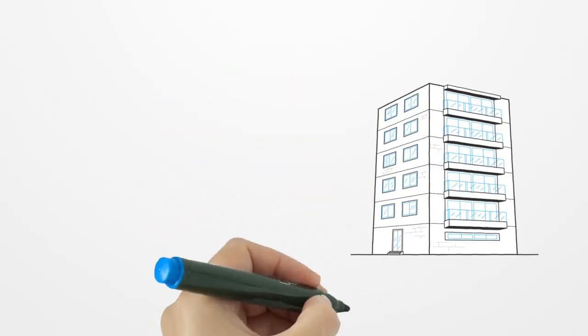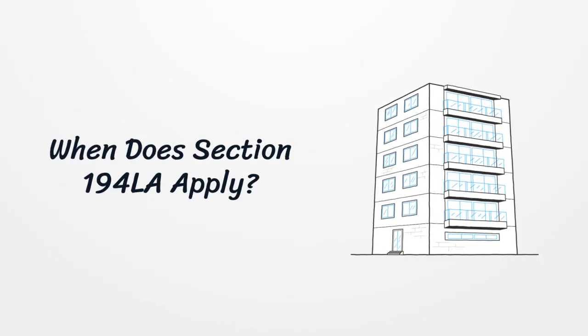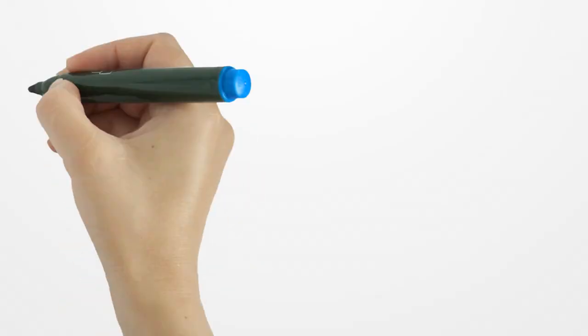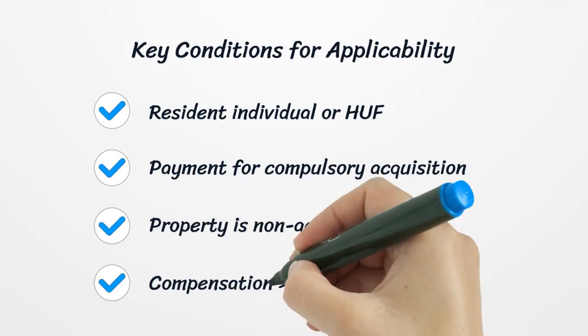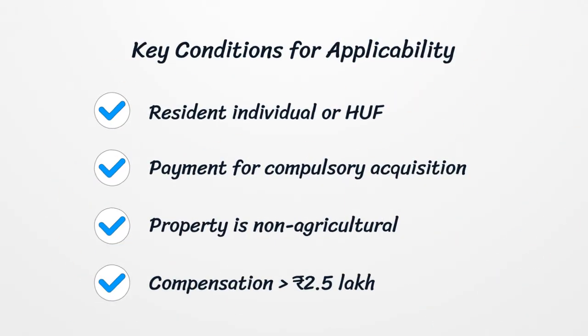This section applies when the government, PSU, or authority acquires immovable property and compensates a resident individual or HUF. Let's break it down. TDS under 194LA will apply when all of these are true. The payee is a resident individual or HUF. Payment is for compulsory acquisition. The property is not agricultural land, and compensation paid exceeds 2,50,000 rupees in a financial year.